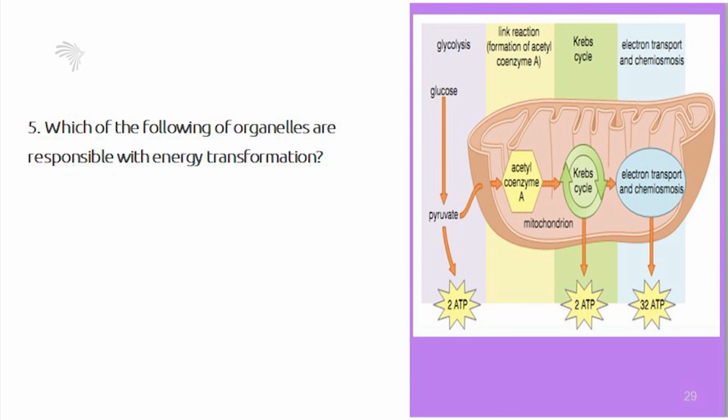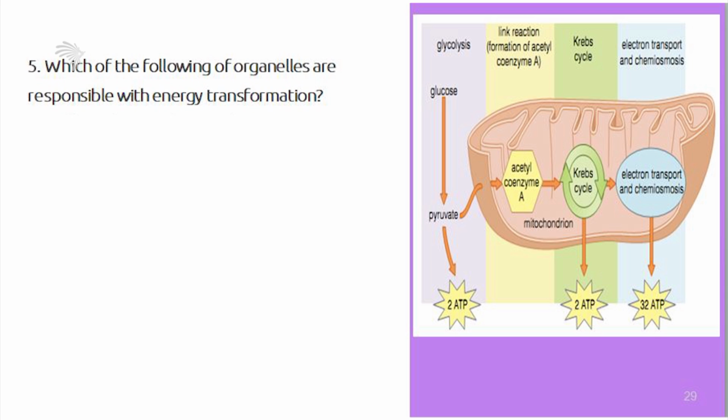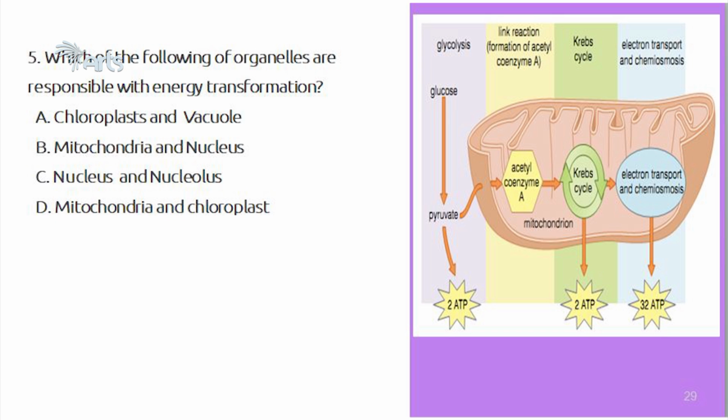Question number 5. Which of the following pairs of organelles are concerned with energy transformation? A. Chloroplasts and vacuole. B. Mitochondria and nucleus. C. Nucleus and nucleolus. D. Mitochondria and chloroplasts. If your answer is D, you are correct.